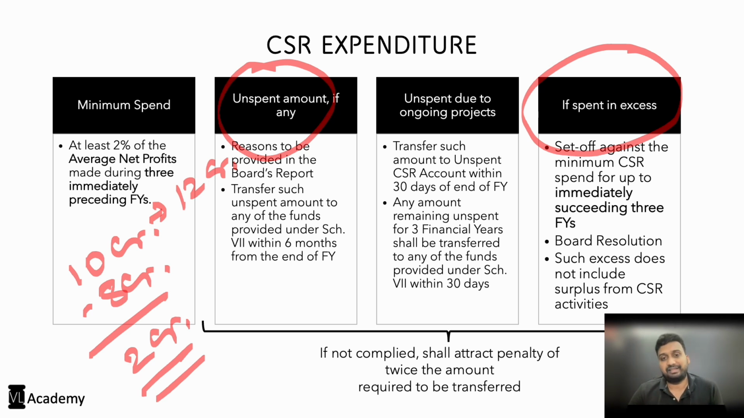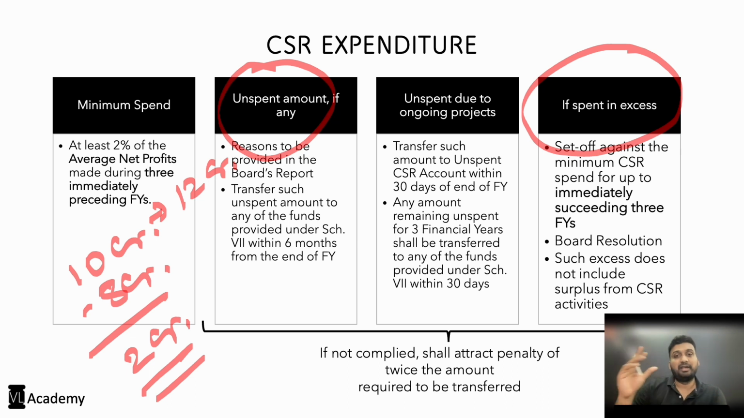So that's when the law says that wherever the amount is spent in excess, in such cases, it can be set off against the minimum CSR spend for the subsequent years up to 3 immediately succeeding financial years, right? That is, let's say for 2022-2023, an amount of 12 crores has been spent. That means an additional 2 crores has been spent, right? So for the next 3 financial years, this 2 crore shall be adjusted against the minimum amount of CSR spend.